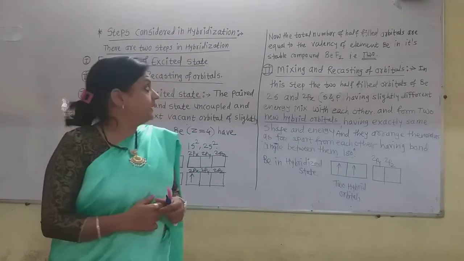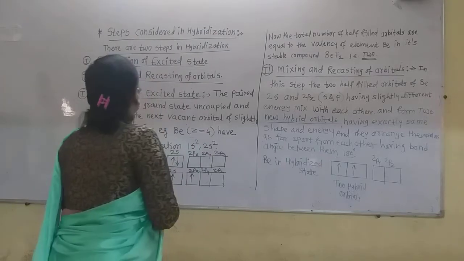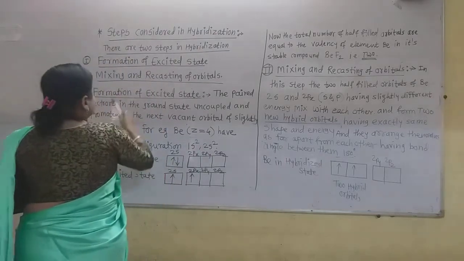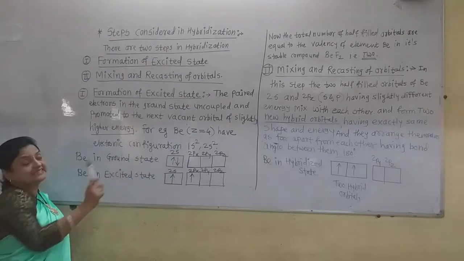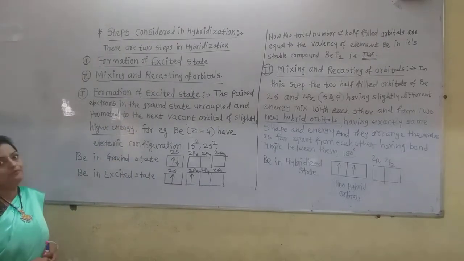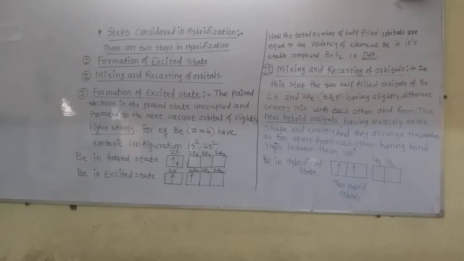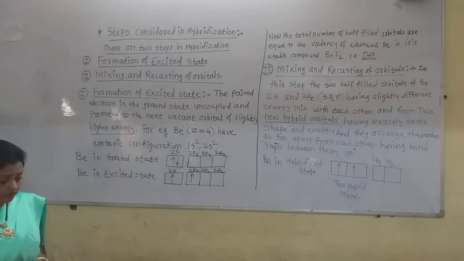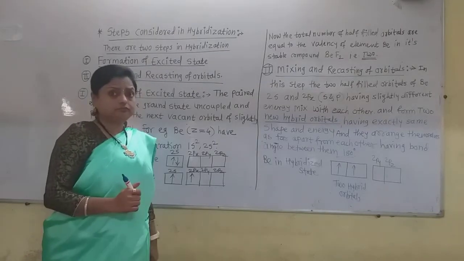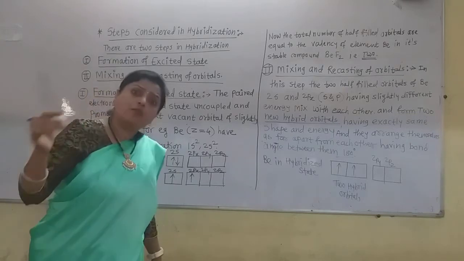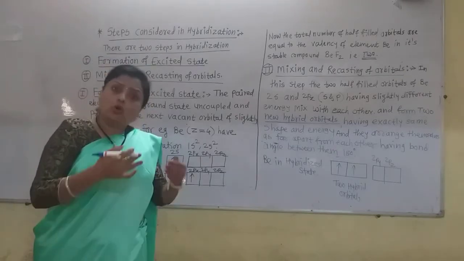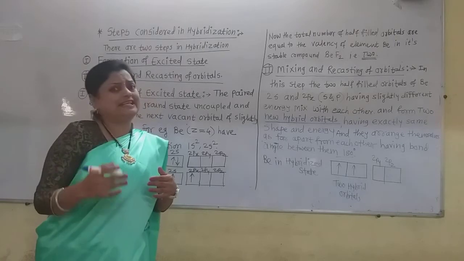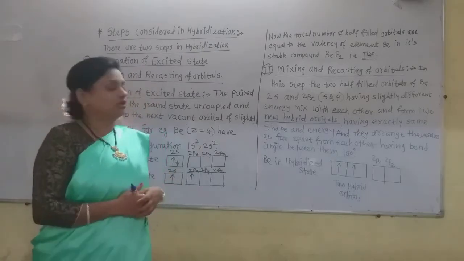The first step in hybridization is the formation of the excited state. That is very important. What is there in the excited state? To excite means to promote. The electrons get promoted from the lower energy level into a slightly higher energy level.